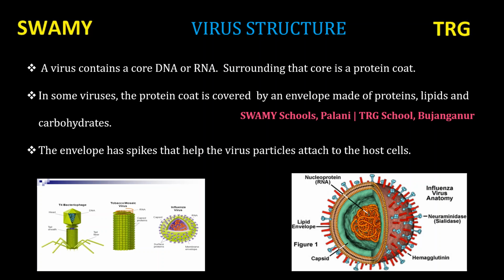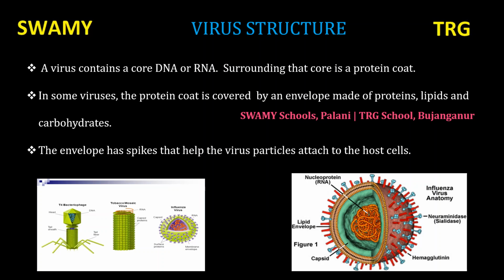Bacteriophage is a virus that is complex shape. Influenza virus is spherical in shape. Tobacco mosaic virus. It is found in tobacco plants. புகையிலை. That is helical in shape. In bacteriophage virus, DNA is present. In influenza virus, RNA is present at the core. In tobacco mosaic virus, RNA is present.